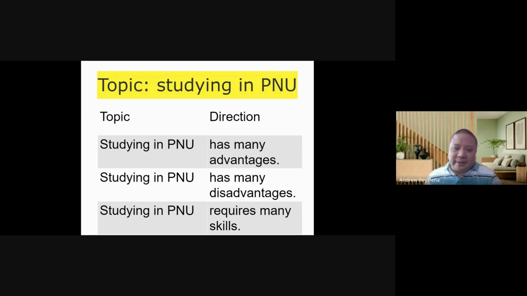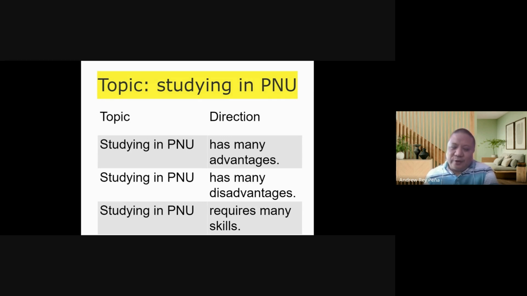That's what we mean when we say the direction limits. That's what we mean when we say studying in PNU has many advantages, studying in PNU has many disadvantages, or studying in PNU requires many skills. They each have their own paragraph. So the direction limits the discussion. Notice it's the same topic, but because you have a specific direction, the direction tells us what the paragraph will talk about.